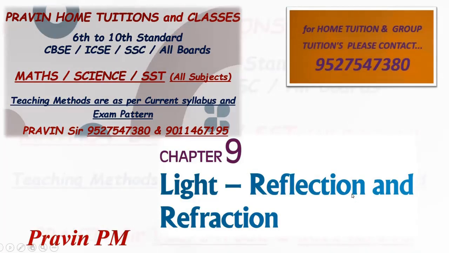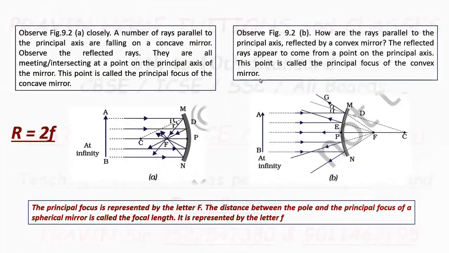Hello friends, welcome back. In this video, we will see the concept of focal length for two different types of mirrors, that is, the concave mirror and the convex mirror. Figure A shows a concave mirror, with rays falling on it.